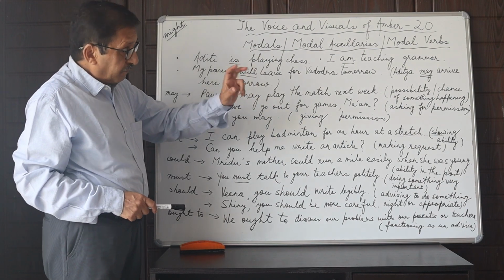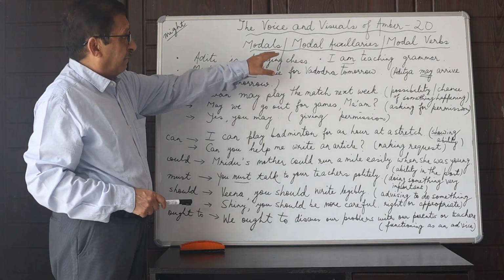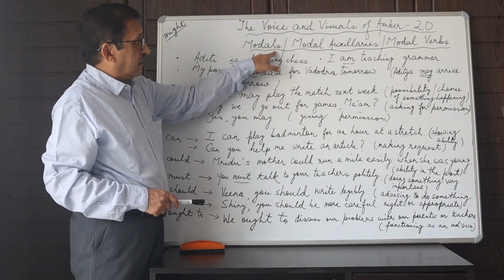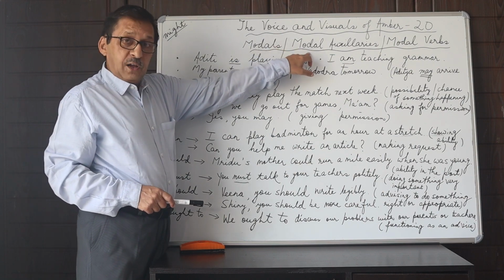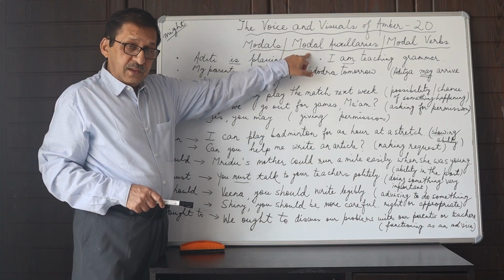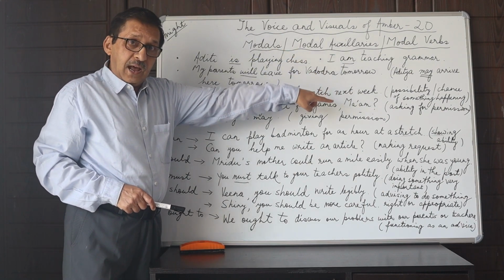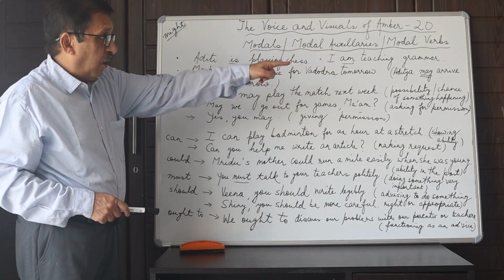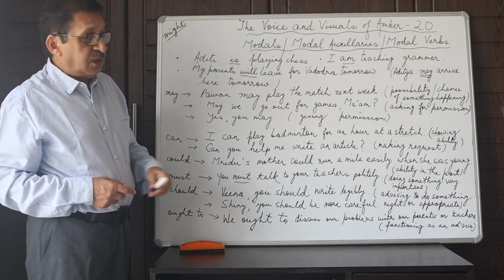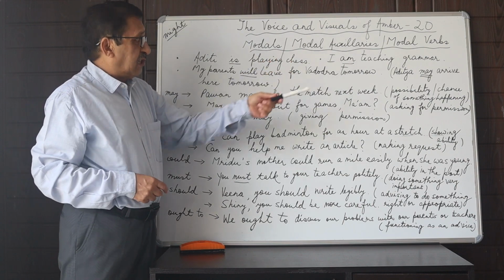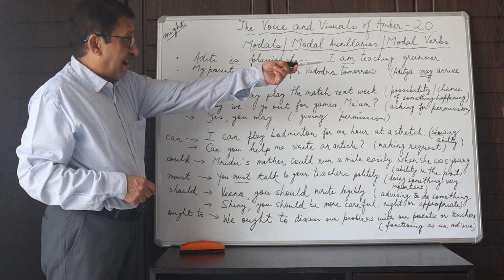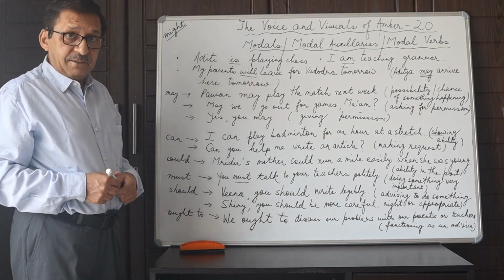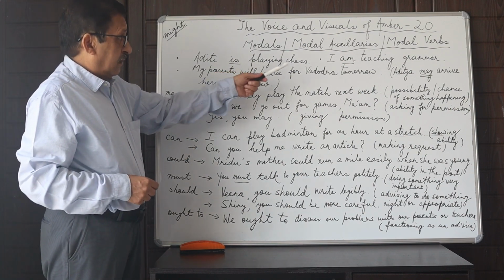So because they look like helping verbs, we call them modals, yes, we call them modal auxiliaries, because they always are placed before the main action word: playing, teaching, arrive over here, arrive. So you can't have, you say, to arrive.